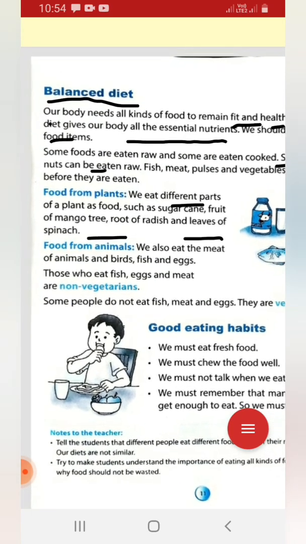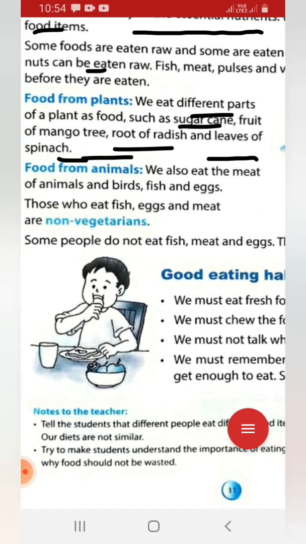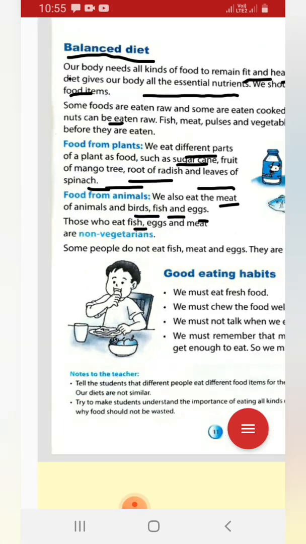So the parts of a plant, like stem, sugar cane, fruits, means mango of the tree, and roots, that is radish, leaves of spinach. And food from animals what we eat, that is meat of animals and birds, fish, eggs. These are what we used to eat from animals.